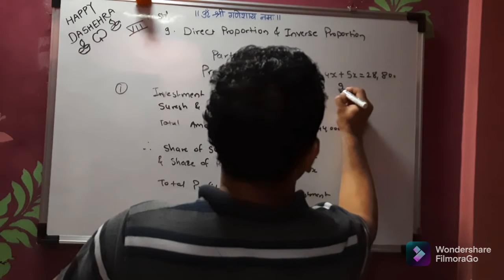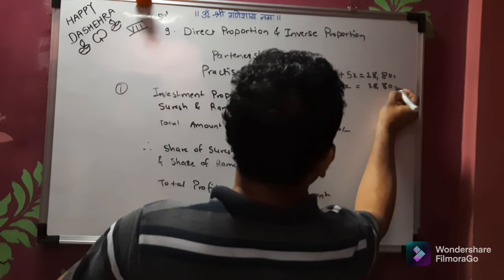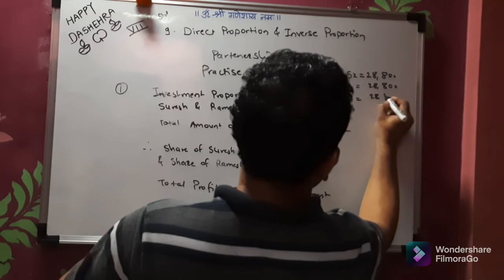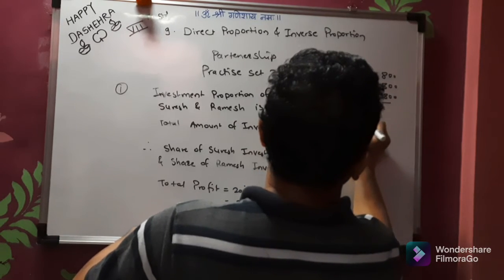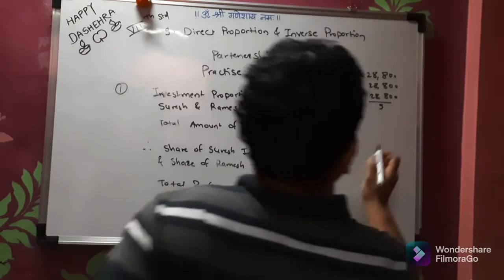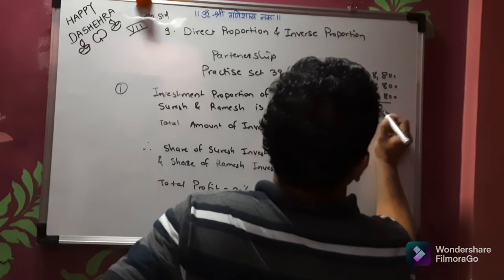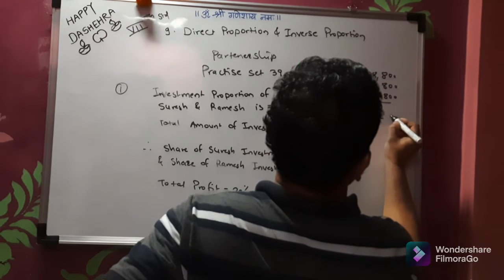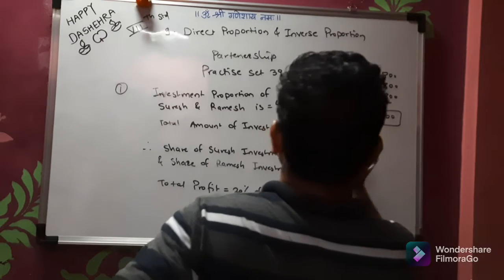So 9x is equal to 28,800. So x is equal to 28,800 divided by 9. 9 3s are 27, remainder 1, then 18, 9 2s are 18, and 0. This is the value of x, 3,200.